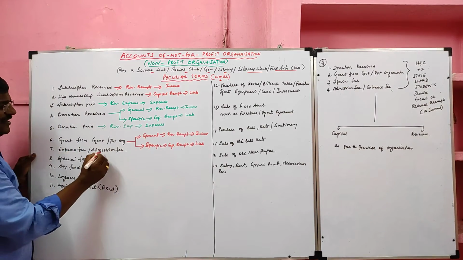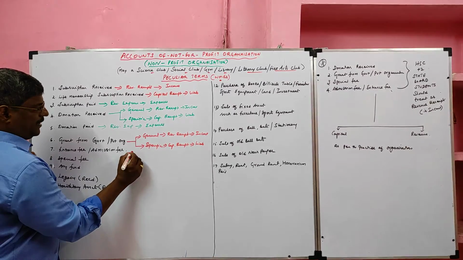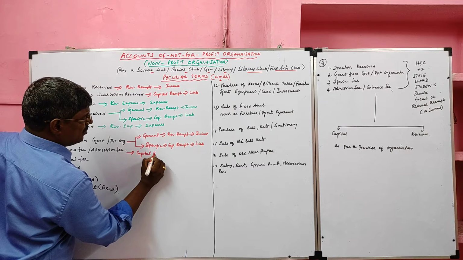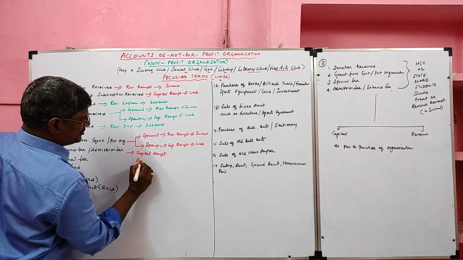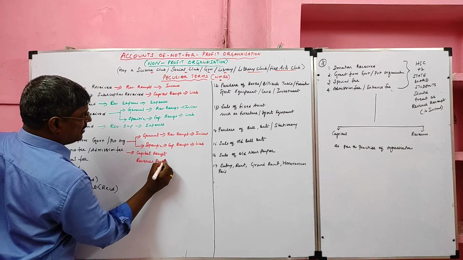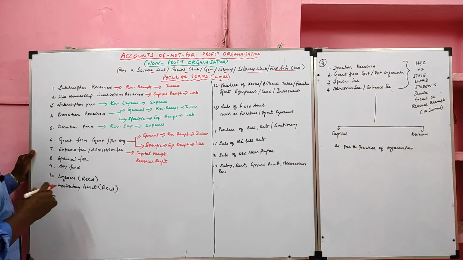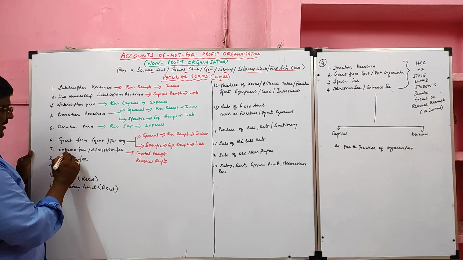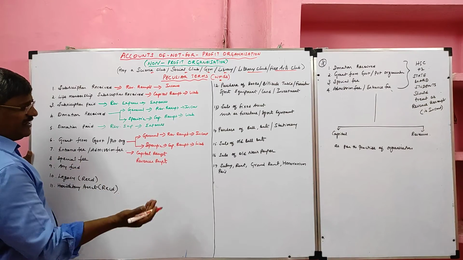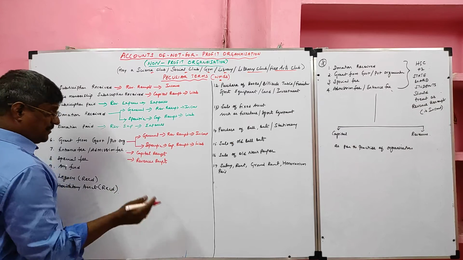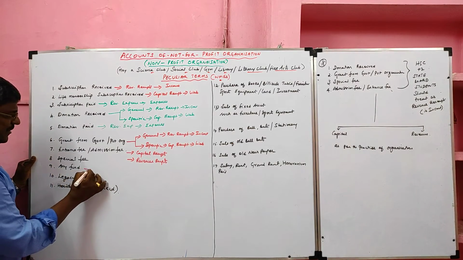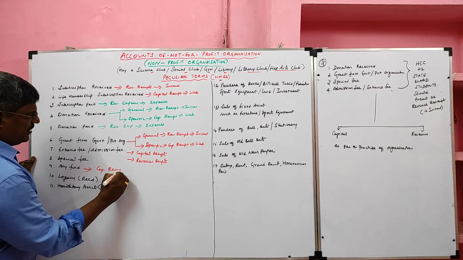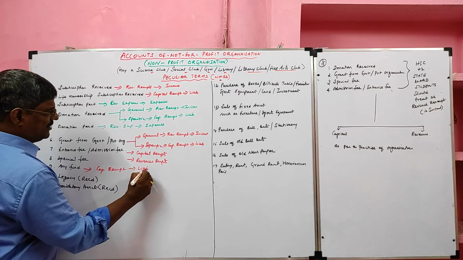Then entrance fee, admission fee. It may be a capital receipt or revenue receipt, as per the practice of the organization. Then special fee, any fund, entrance fee, admission fee, special fee, these we can treat as a capital receipt or revenue receipt, as per the practice of the organization. Any fund we treat as a capital receipt, and it appears in the liability side.